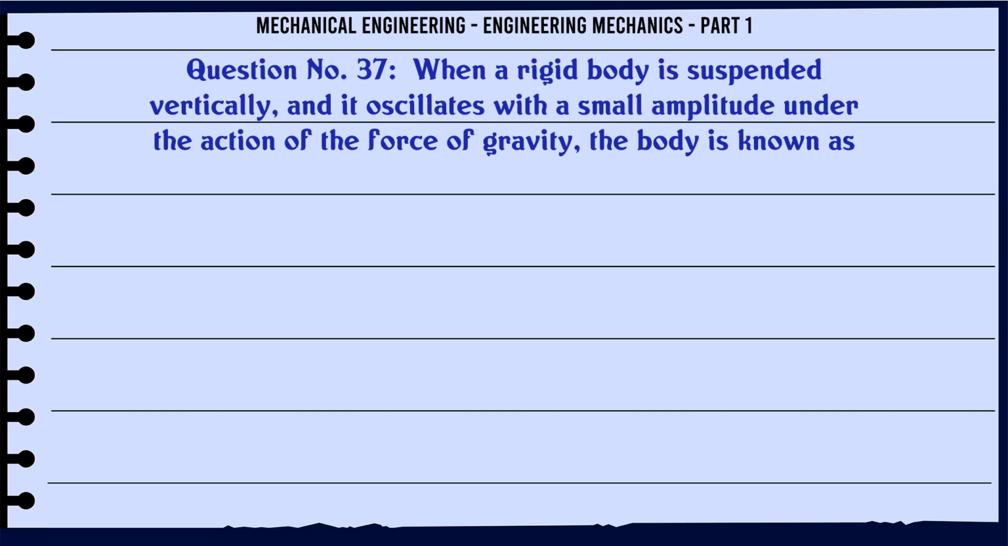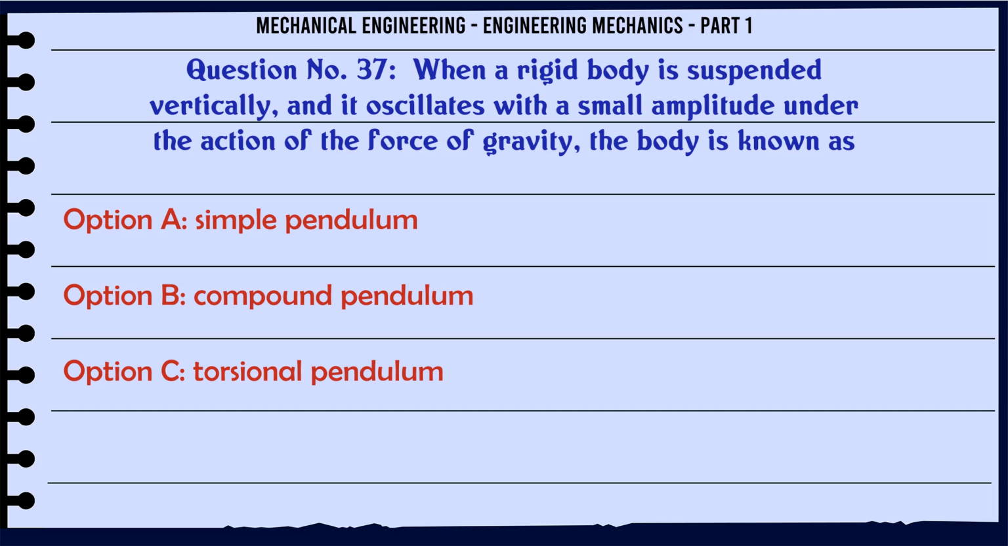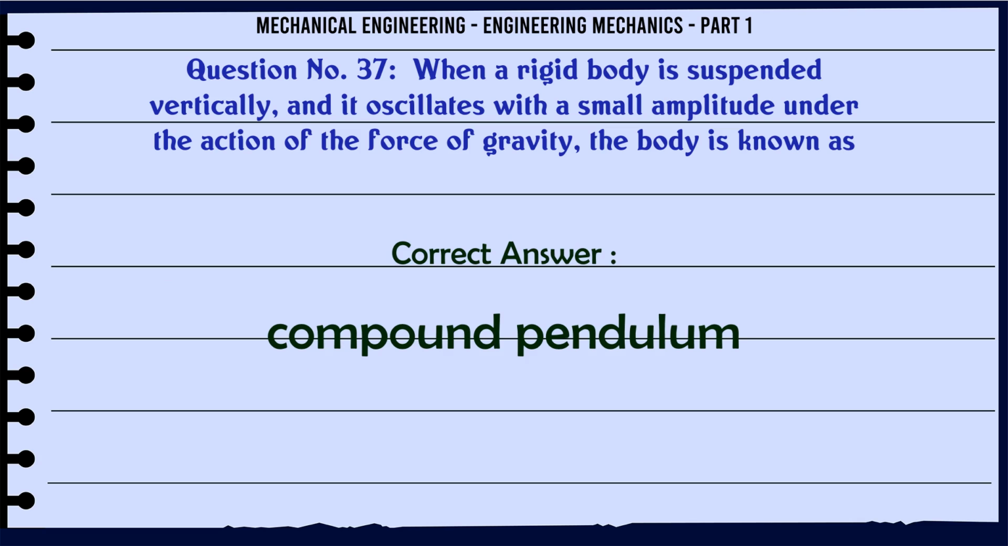When a rigid body is suspended vertically and it oscillates with a small amplitude under the action of the force of gravity, the body is known as A simple pendulum, B compound pendulum, C torsional pendulum, D seconds pendulum. The correct answer is compound pendulum.